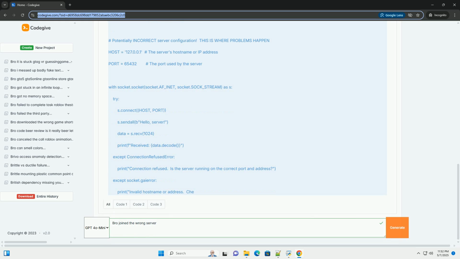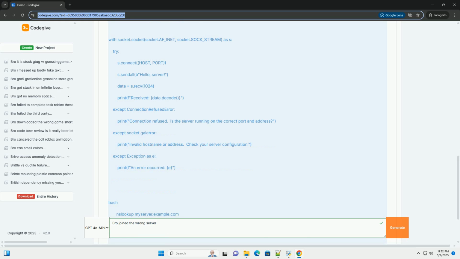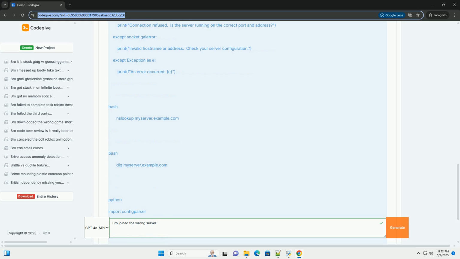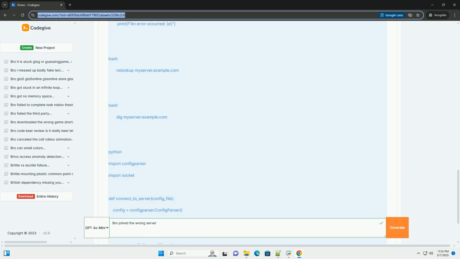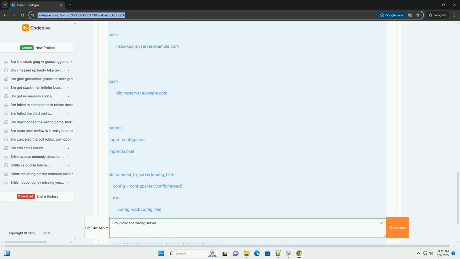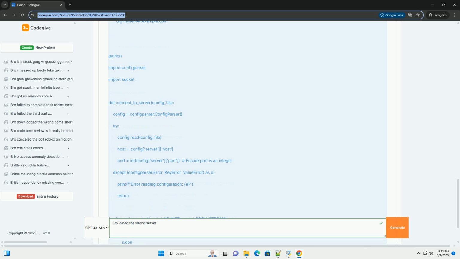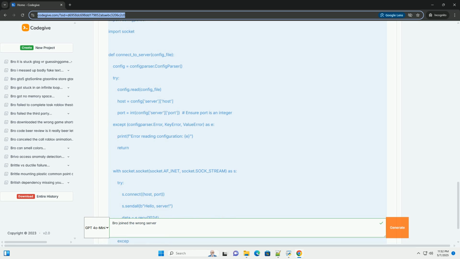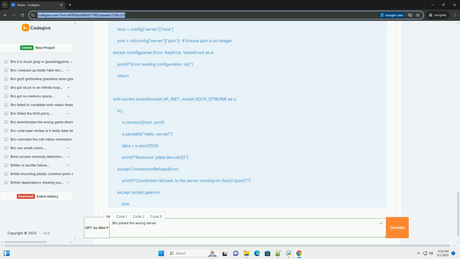We'll cover common causes, coding examples, primarily in Python, but principles apply across languages, debugging techniques, and best practices to prevent this problem. Understanding the core problem: the root of Bro joining the wrong server lies in the client's configuration and its ability to correctly identify and connect to the intended server. This involves several key components.